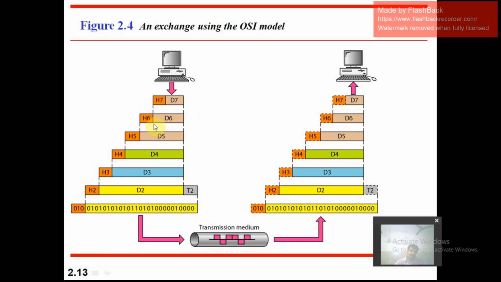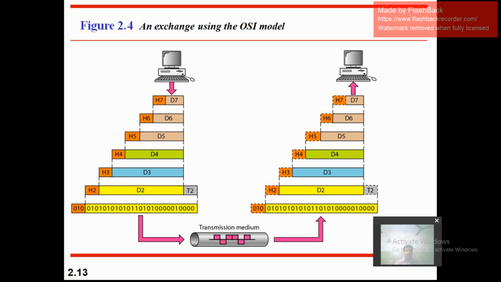The header may be an address or some other information.